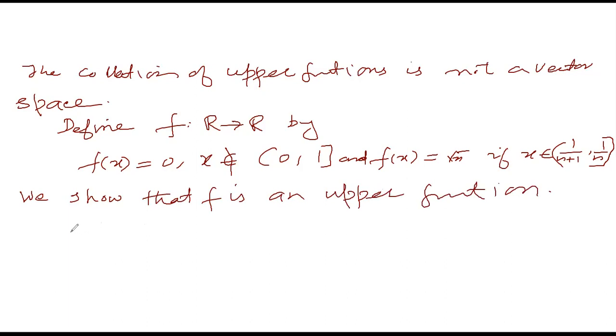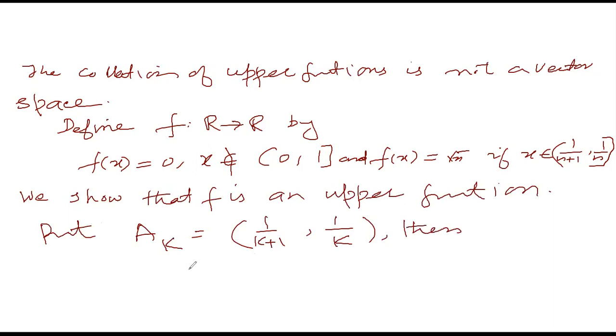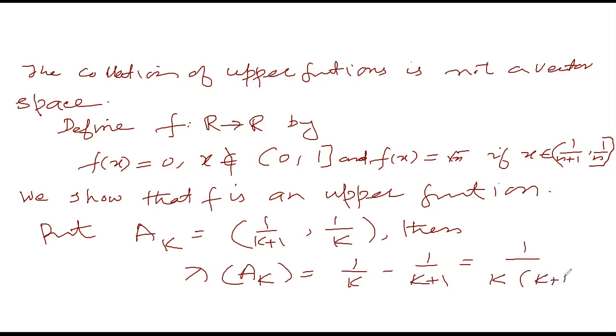So let's first define the sets for that generating sequence. Put A k equal to the set 1 by k plus 1 to 1 by k. Let's take this set. Then the Lebesgue measure of A k is equal to the length of the interval, which is 1 by k minus 1 by k plus 1, which is equal to 1 by k into k plus 1. That is the Lebesgue measure of this set.